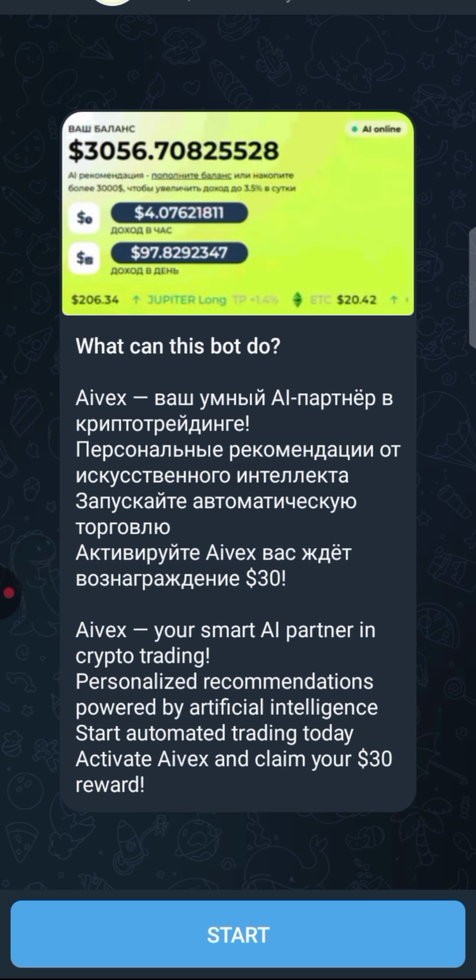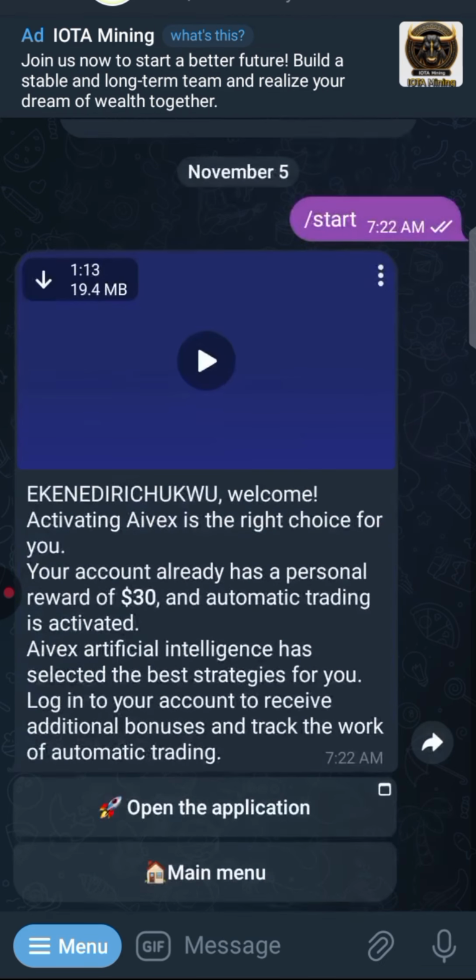Or if you're on my WhatsApp group, click the link I'll be leaving in my WhatsApp group. That's why I told you guys to join my WhatsApp group. If you click the link, it will bring you here, and you will launch this particular platform. This is Aivex, all right? You launch this Aivex. You can see how the AI token is reading on its own, all right? So you click on start.